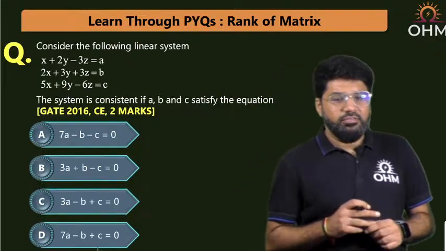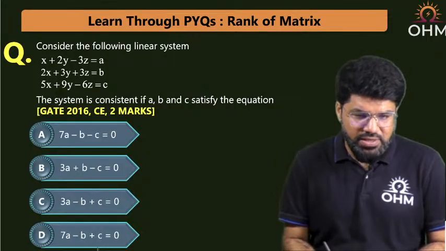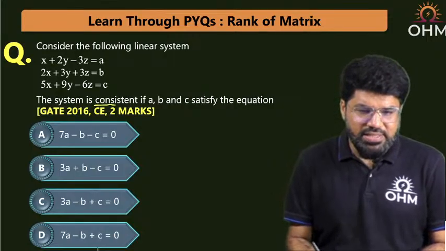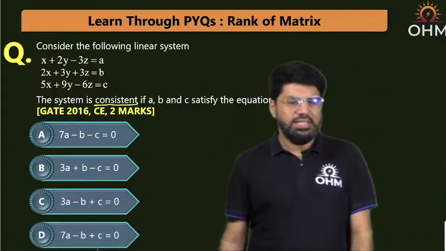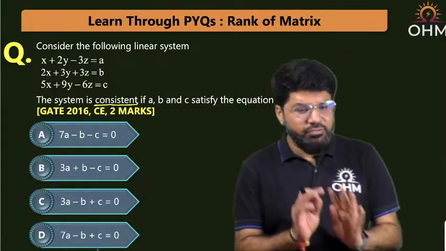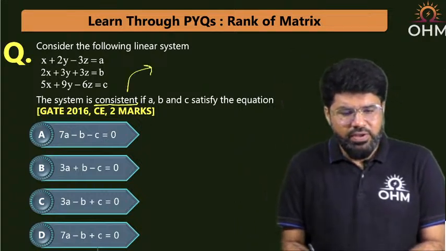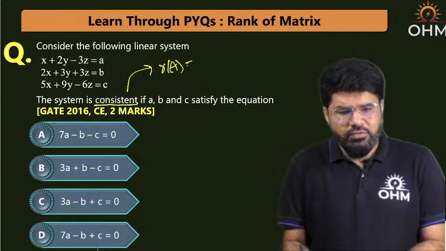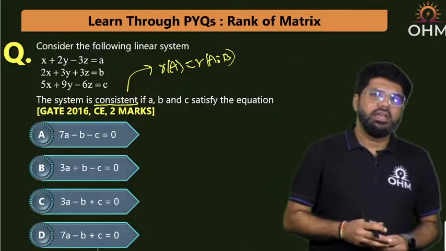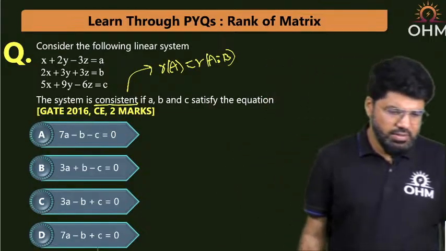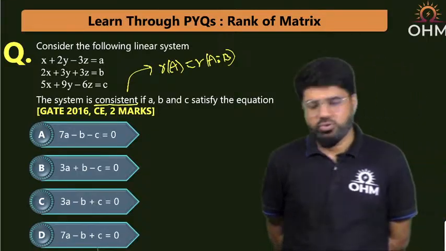The following linear system of equations is consistent. GATE 2016 civil, 2 mark question. They are only talking about whether the system is consistent. If a, b and c satisfy what condition? The system is consistent if only what condition is required? The rank of A equal to the rank of the augmented matrix [A|B]. That is the only condition required.